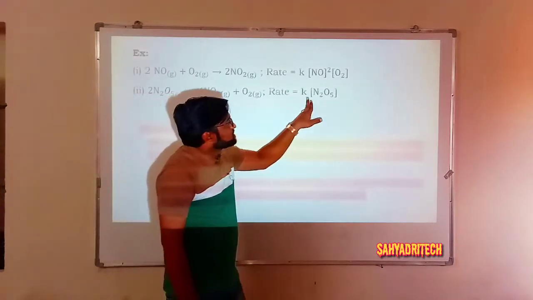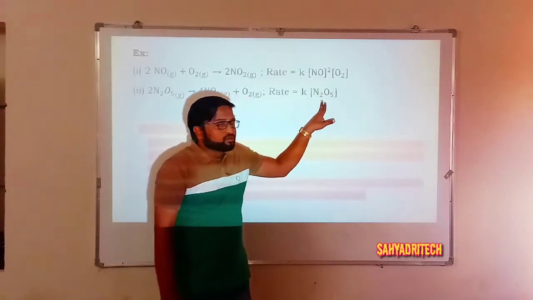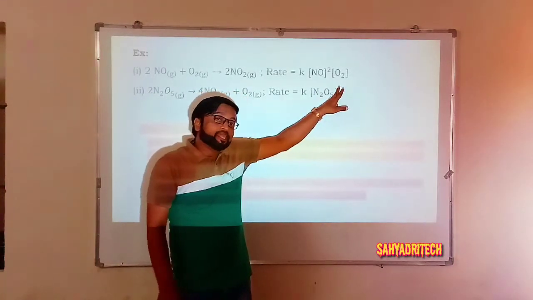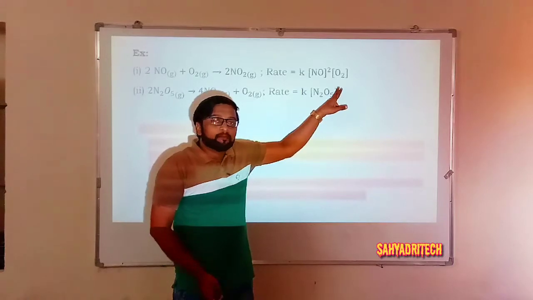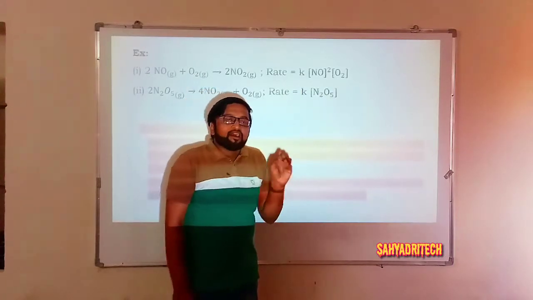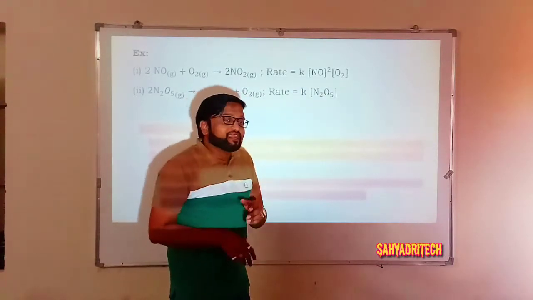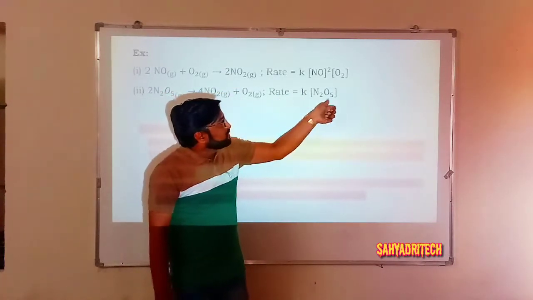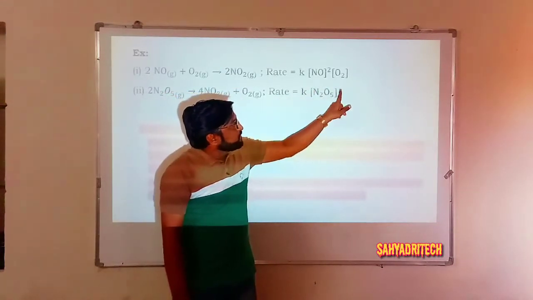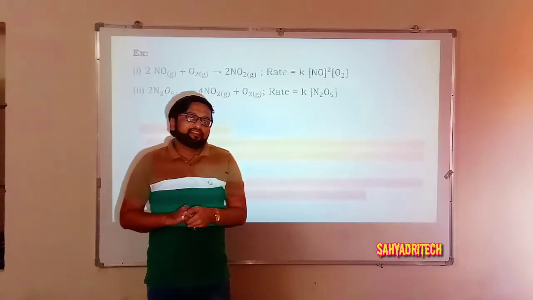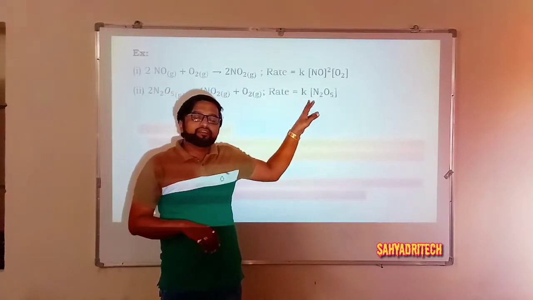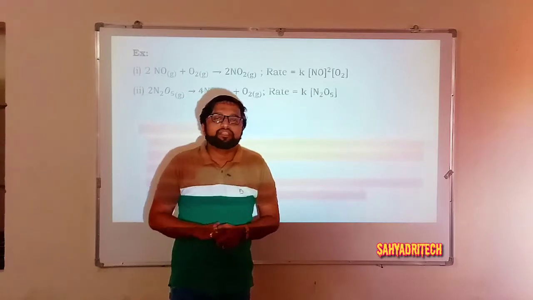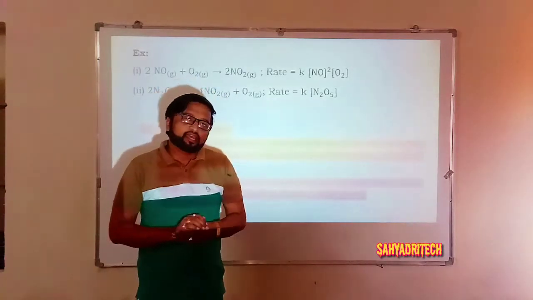But according to the rate law or rate expression, rate is equal to K into concentration of N2O5 raised to 1. So how did we get that power of 1? It is by knowing the mechanism of the reaction.